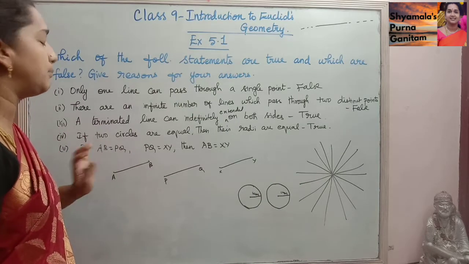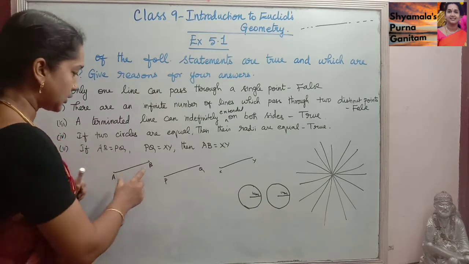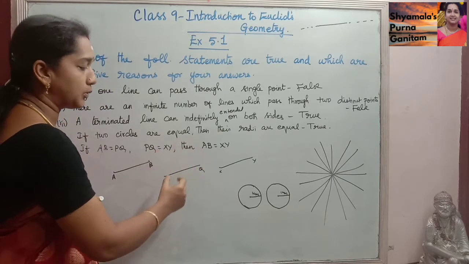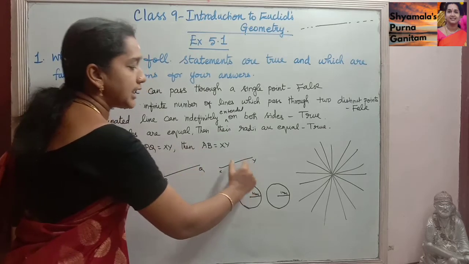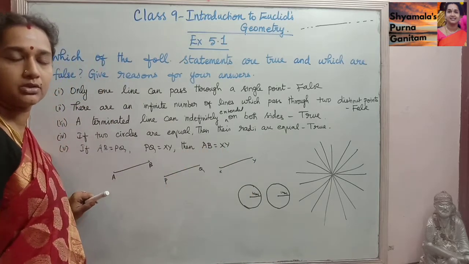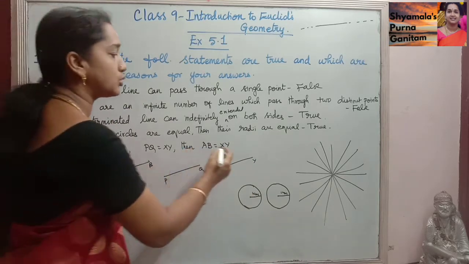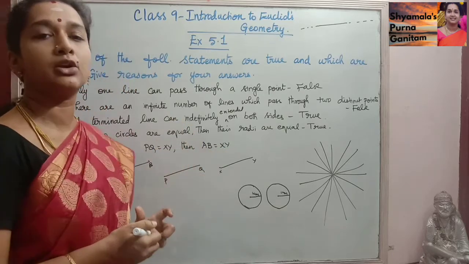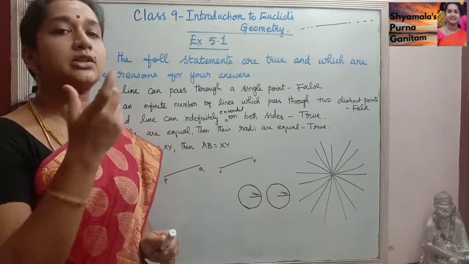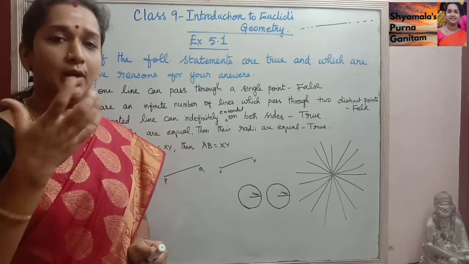Then, if AB is equal to PQ, and PQ is equal to XY, then AB is equal to XY. So obviously this statement is also true. This is according to Euclid's first axiom, which states that things which are equal to the same thing are equal to one another.